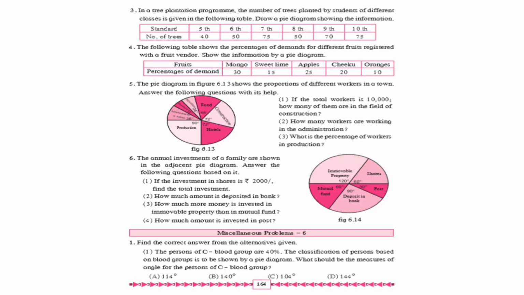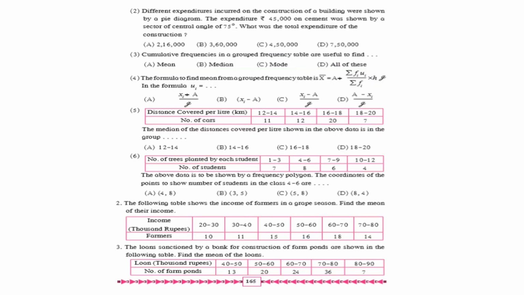Next, come to page number 164, practice set 6.6. From this, question number 5 and question number 6 which is based on pie diagram, that is included in self-study. Next, come to page number 165, miscellaneous problems. From this, question number 2 and question number 4 is excluded.